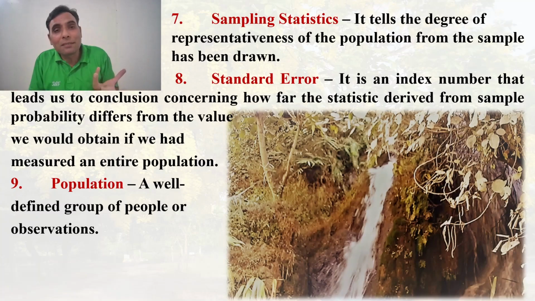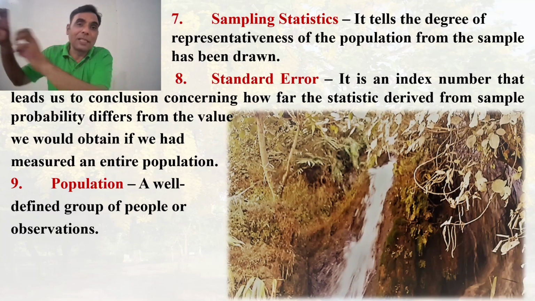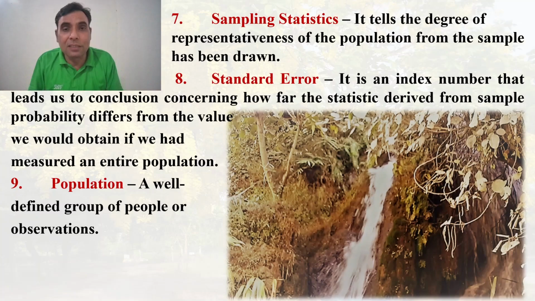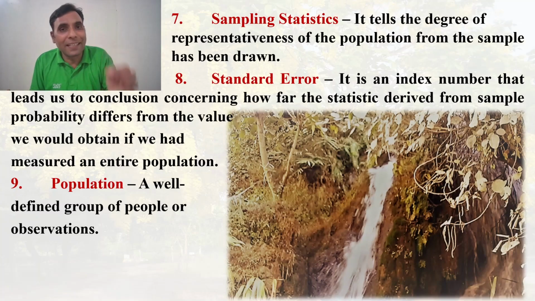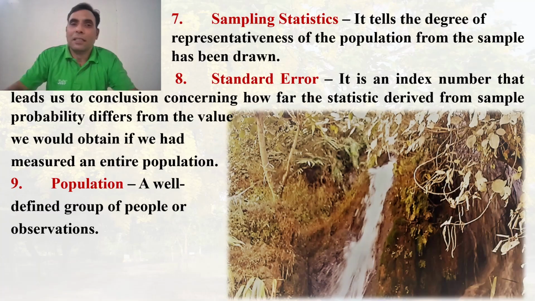Then comes the population. Population, you know, is a well-defined group of people from which a sample has to be drawn, on which the researcher wants to conduct some experiment. So that is a population. Suppose a group of students of FGM Government College, Adampur, that's a population. Adolescents of your neighborhood, of a particular district or state or nation. So these are kinds of population. It depends upon the researcher which population he or she intends to select for the experiment or the research.